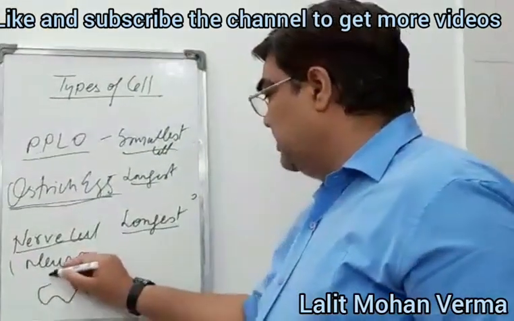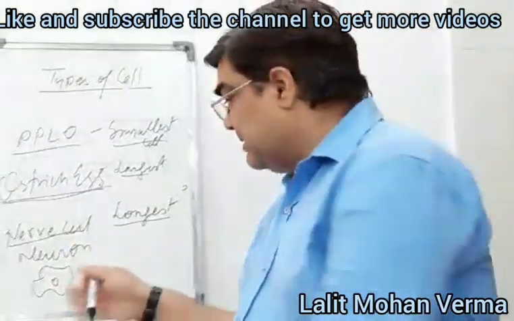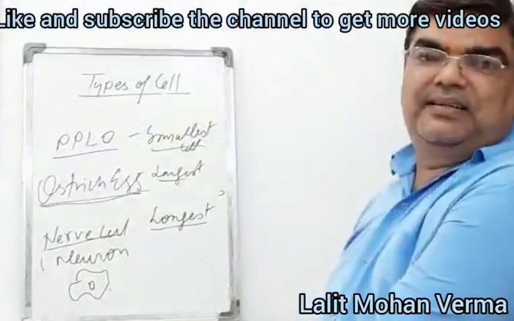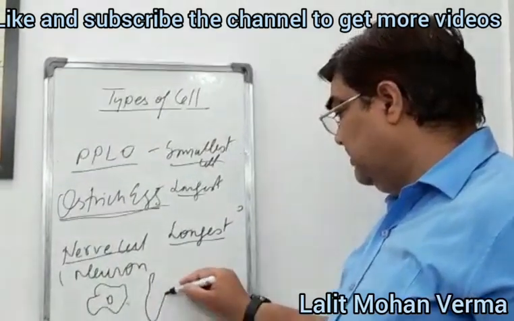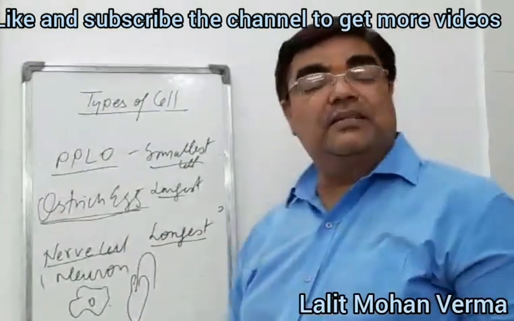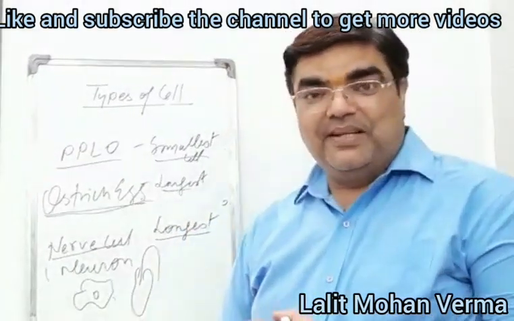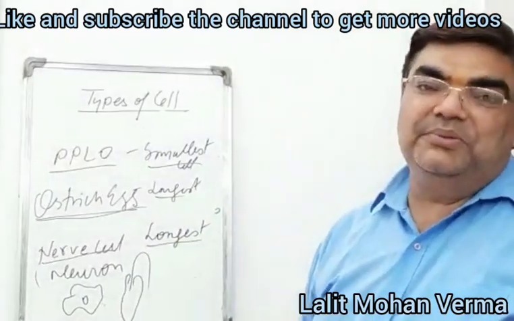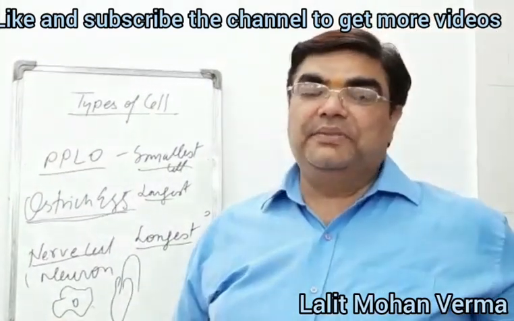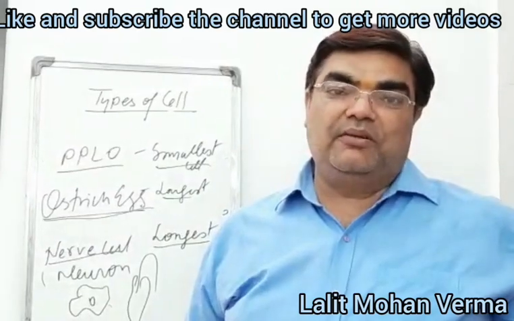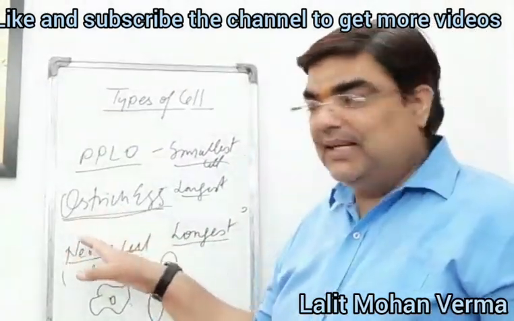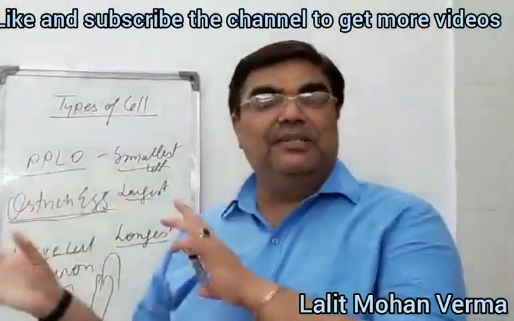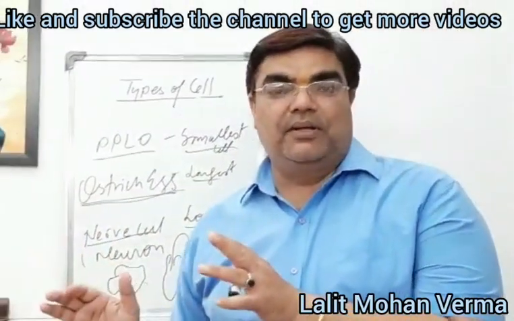Amoeba is a unicellular organism because in a single cell everything is there. Euglena is also an example of a unicellular organism. And the multicellular, you know well, the so-called well-developed human being, is a multicellular organism. So this is the difference between unicellular and multicellular.